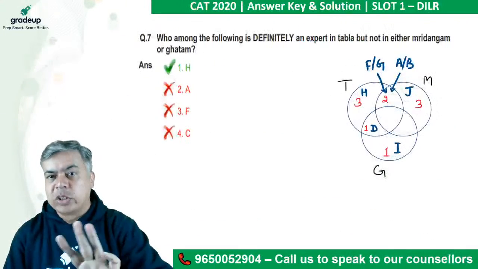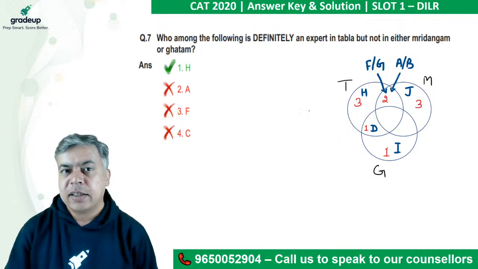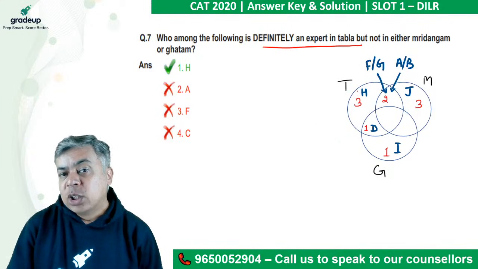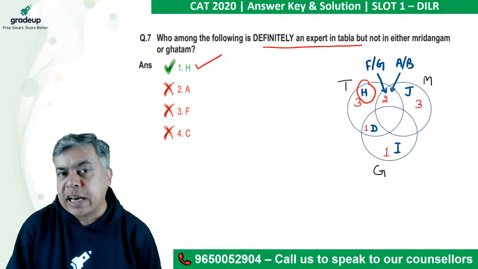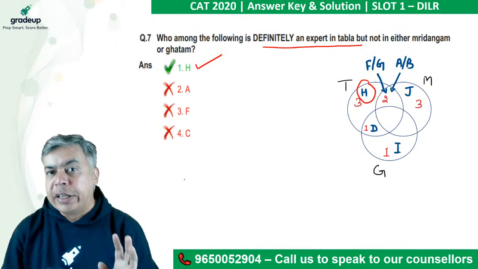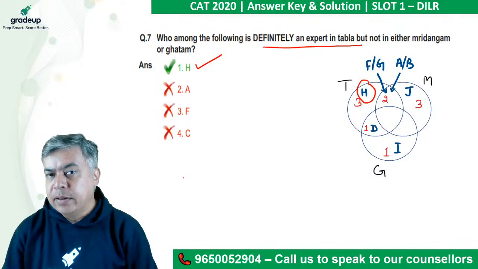Okay. Now see, this is the information that we have concluded. Now, who among the following is definitely an expert in T? So, definitely an expert is H. This is correct. Definitely an expert in T, but not in M or G. Right? Okay.